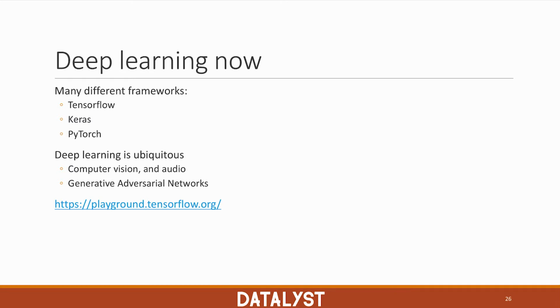Now deep learning is much easier to do than it was back then. The reason being that we have many good frameworks to do deep learning. We have, for example, TensorFlow, which is supported by Google, and then we have Keras, which is a wrapper on top of TensorFlow, which can simplify our lives. Then we have PyTorch, which is the equivalent of TensorFlow, but supported by Facebook, and is used more often in academia. It's a bit more complicated, but more flexible. And deep learning, you can see it everywhere, in anything related to computer vision, especially in audio, and complicated problems with big data, you see deep learning.